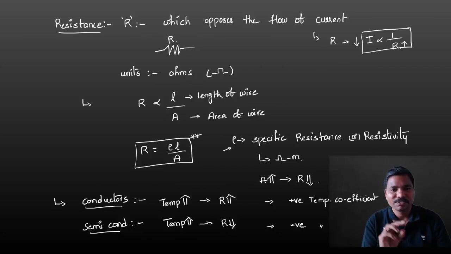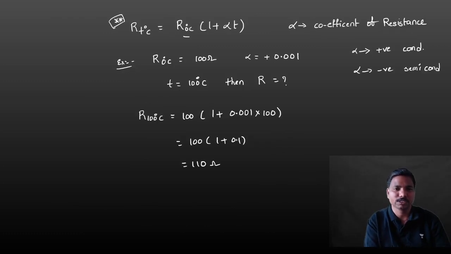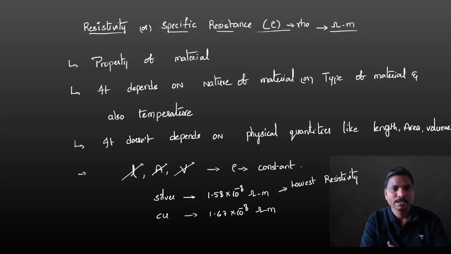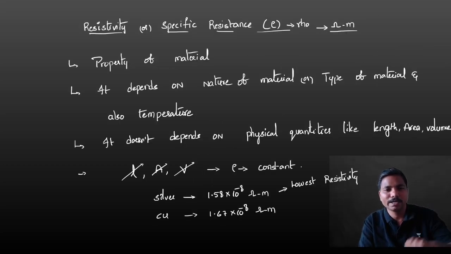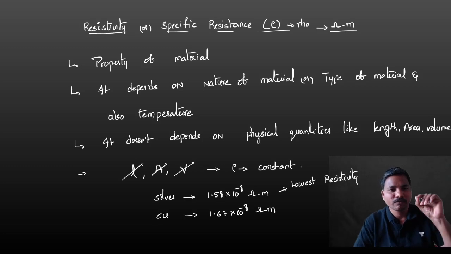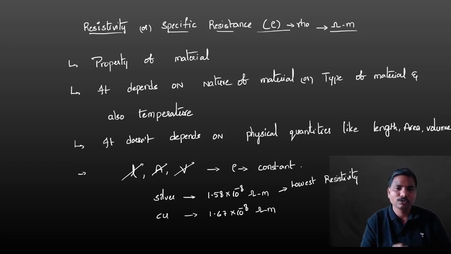Resistance, which opposes the flow of current, R is equal to rho L by A. In conductors, resistance is directly proportional to temperature; in semiconductors, inversely proportional with the temperature. And this is the formula of the resistance at T degree centigrade. Resistivity depends only on the nature or type of material and also temperature. If you take silver of 1 meter length, same value; 10 meter length, same value; 1000 meter length, same value only.